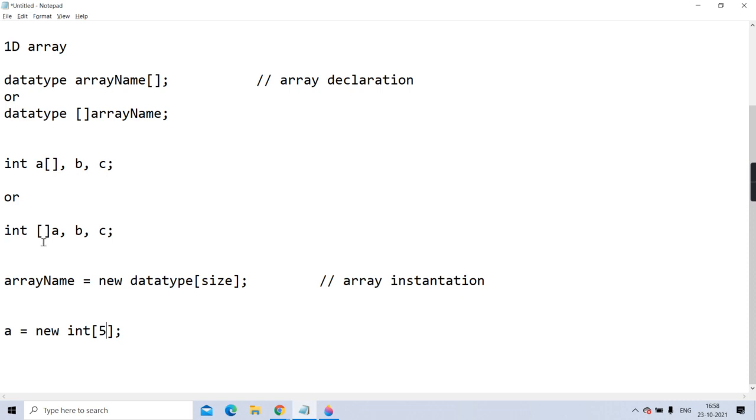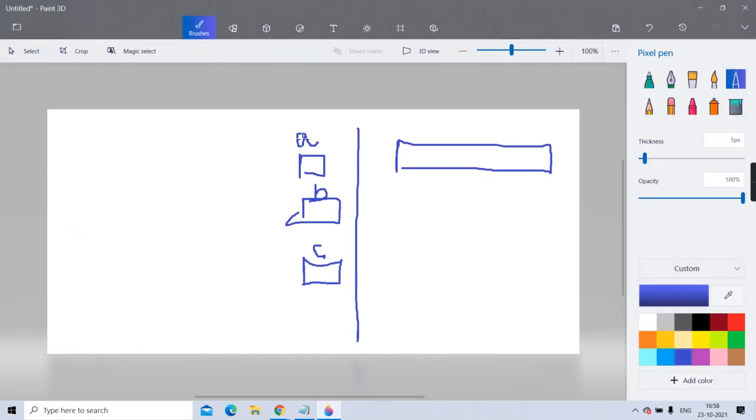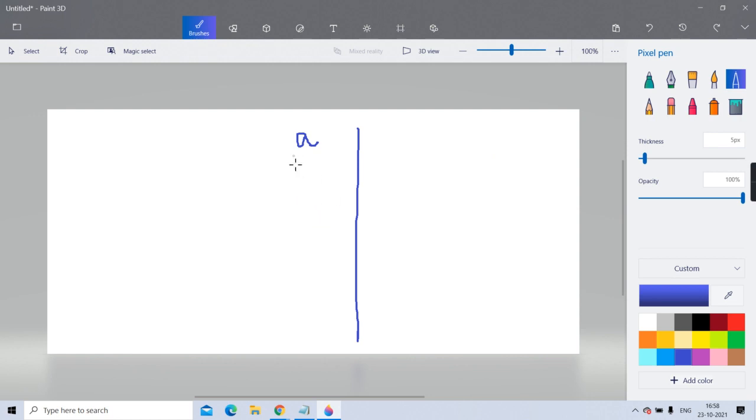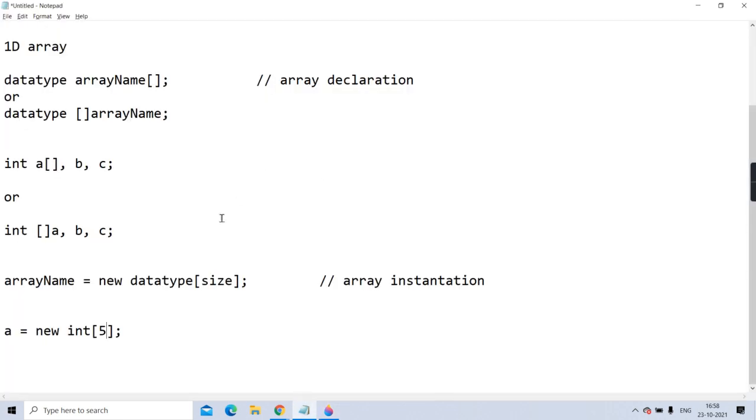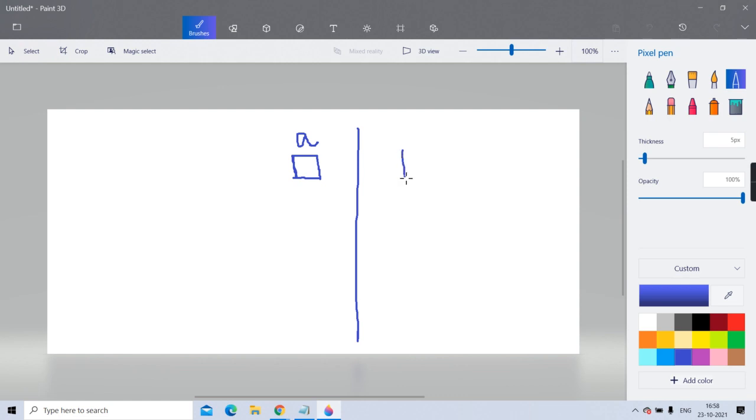So now in this case, a is already declared, means a reference variable is already created. Assume like that. A is a reference variable which is created on the stack part. That is the declaration. And when I am writing a equal to new int 5, it is going to allocate memory for 5 integers on the heap.